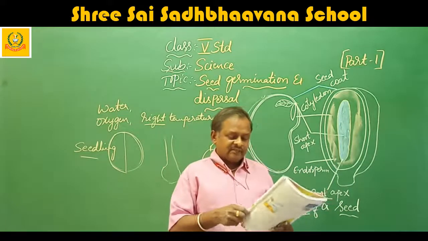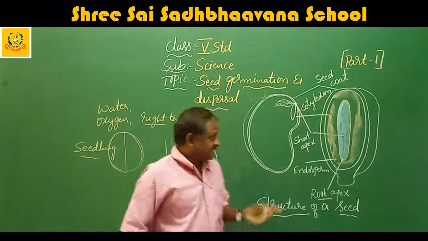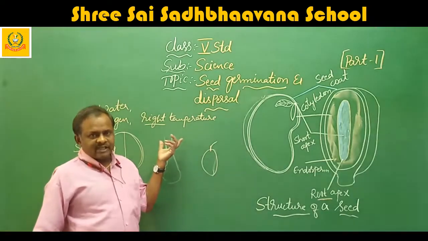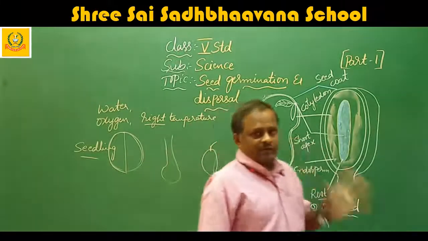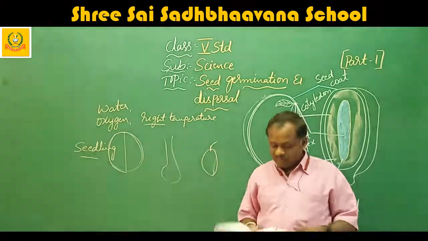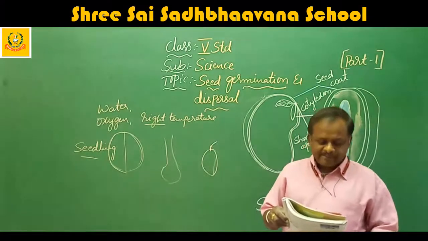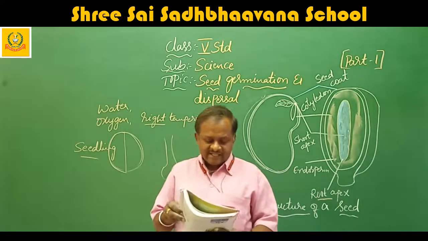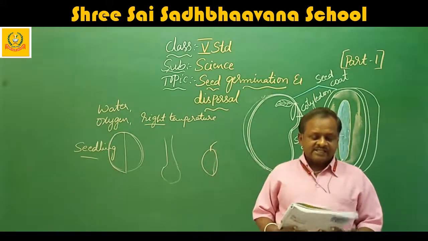By this time, the leaves of the growing plant can already make food through the process of photosynthesis. They start manufacturing food by photosynthesis and start growing. They don't need any other food. They start making their own food. The plant will use this food as it continues to grow. It will use its own food. This is how seeds germinate.